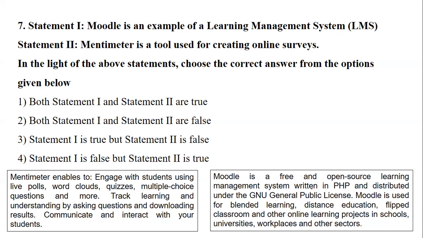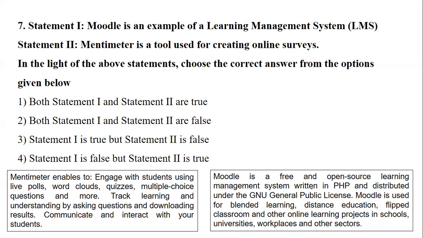The next statement is Mentimeter is a tool for creating online surveys. Mentimeter is a software which helps to engage the students with live polls, word clouds, quizzes, multiple choice questions, and more, that track learning and understanding by asking questions and help the students to interact and communicate. So Mentimeter is a tool for creating online surveys, and Moodle is an example of LMS.